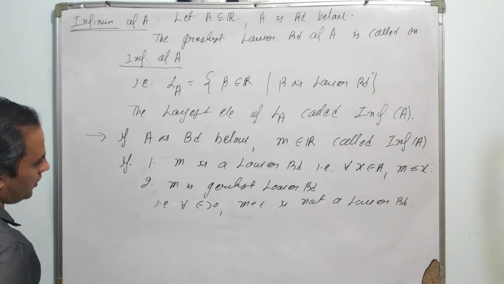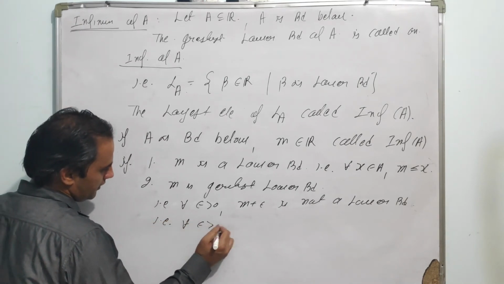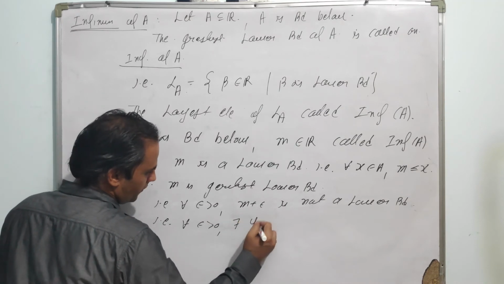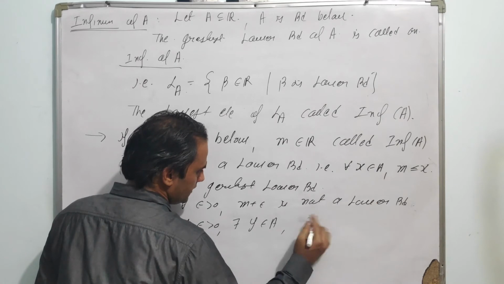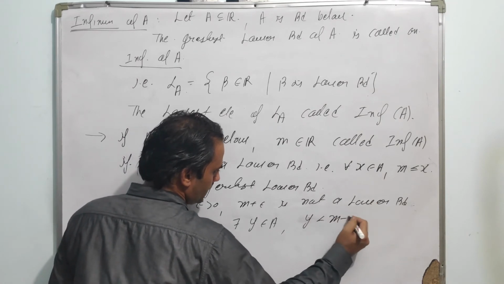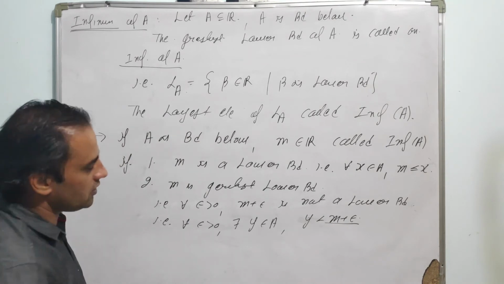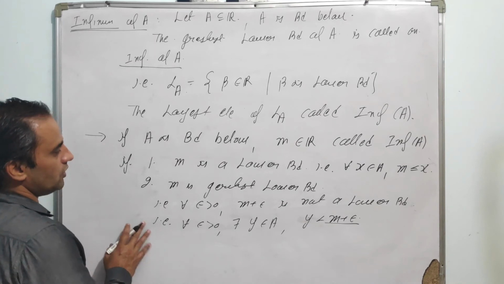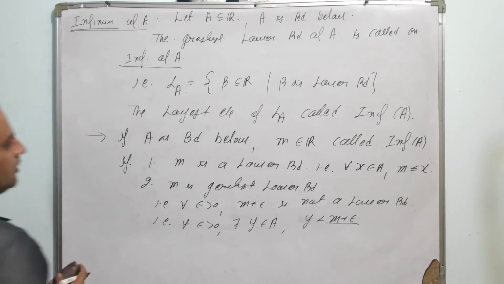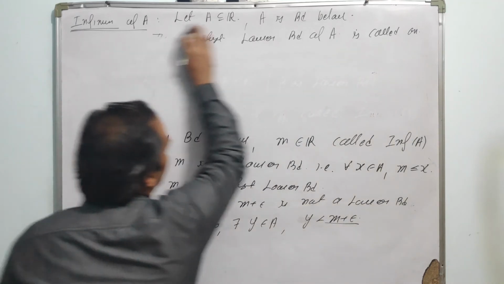Since this is not a lower bound, we can say that for every epsilon greater than 0, there exists some y belongs to A such that y is less than m plus epsilon. Since m plus epsilon is not a lower bound, there must exist some element of A which is less than this value. Again, based on this property, we can directly write down the mathematical definition of an infimum.